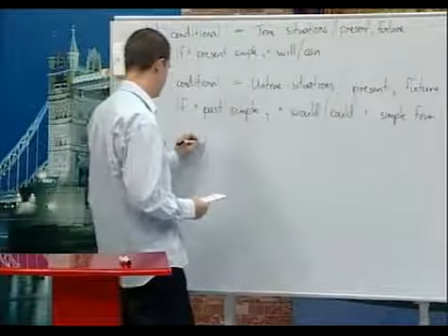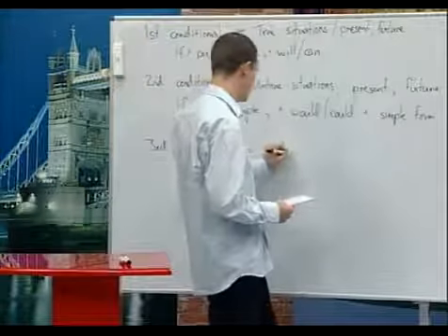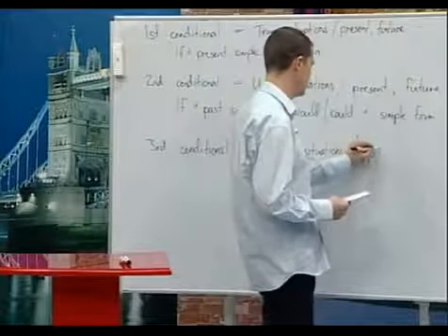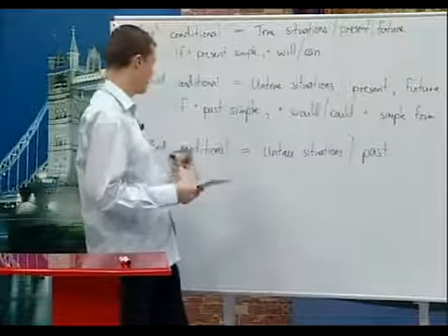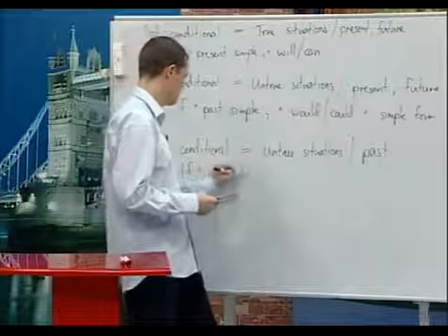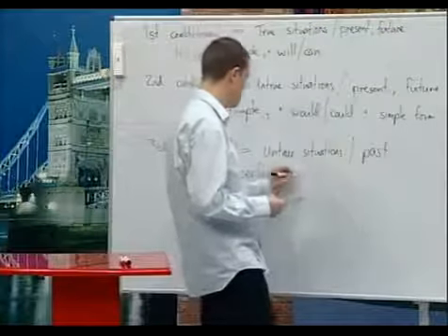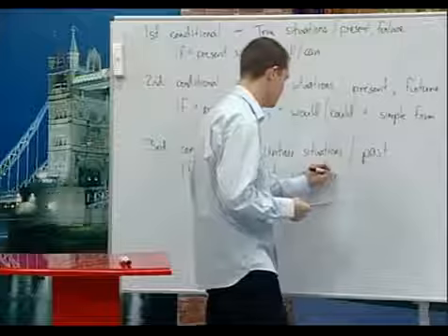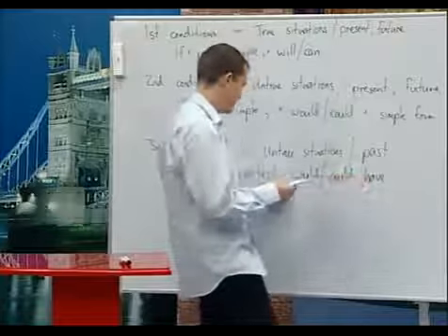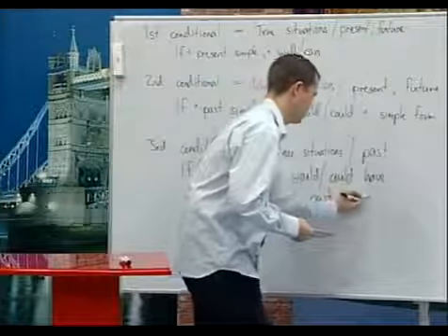Third conditional, this means untrue situations in the past, and to make it we say if plus the past perfect in the if clause, and then in the main clause we have would have or could have plus the past participle.